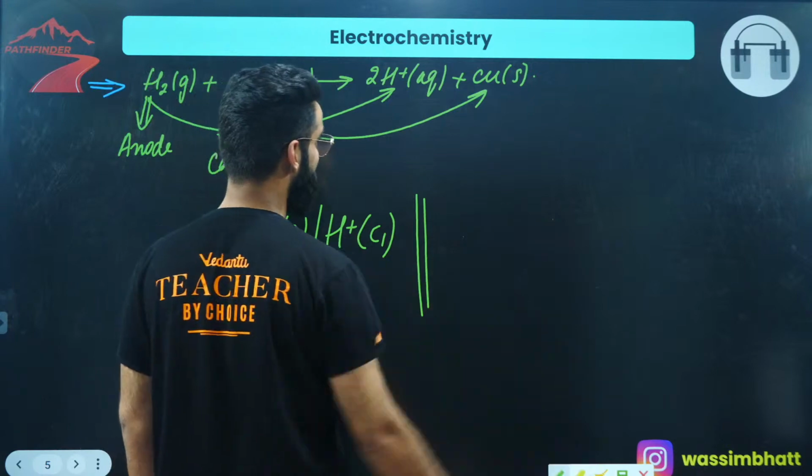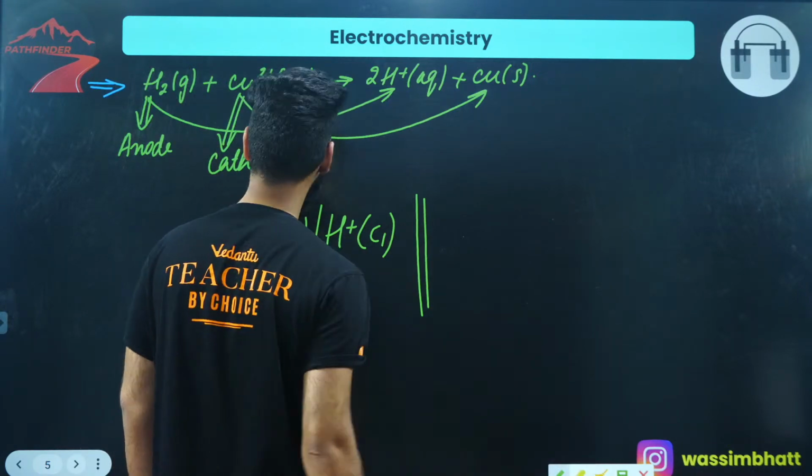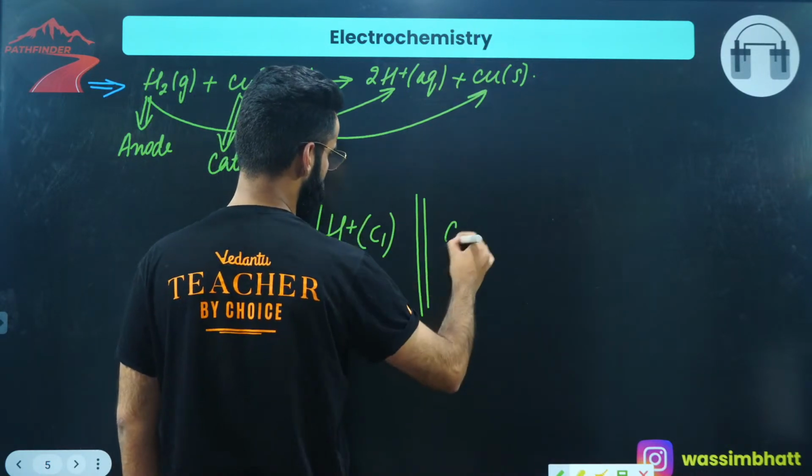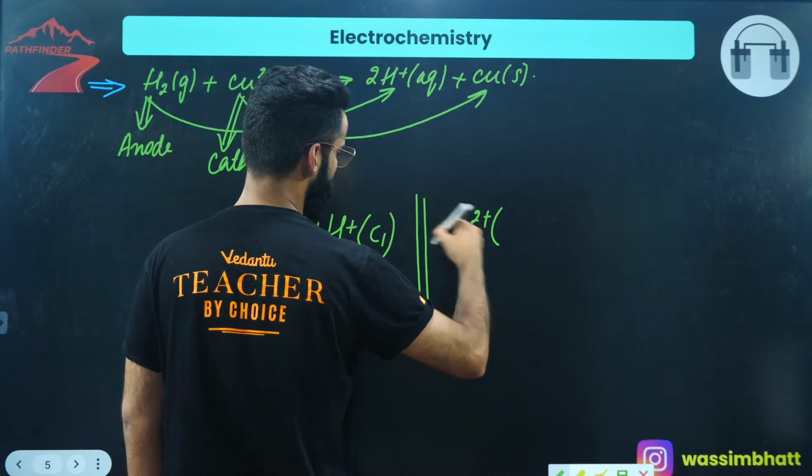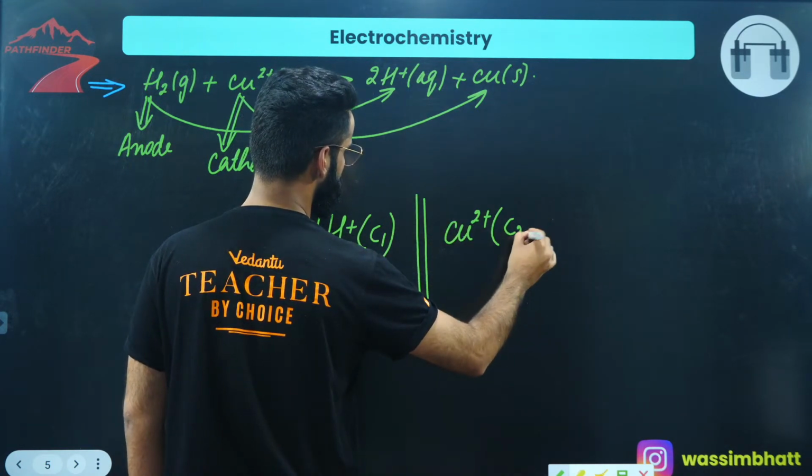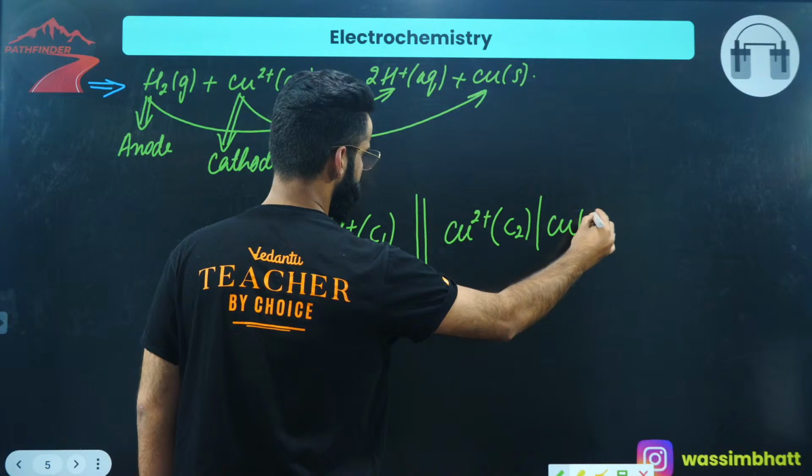On the right hand side, I'll be writing the cathode. At the cathode, reduction takes place. Cu2+ getting converted into Cu solid. So Cu2+, whose concentration in the cathodic container was C2, getting converted into Cu solid, right?